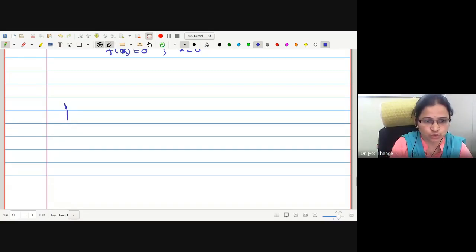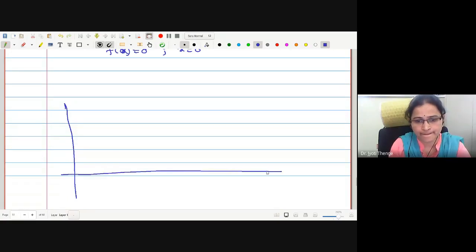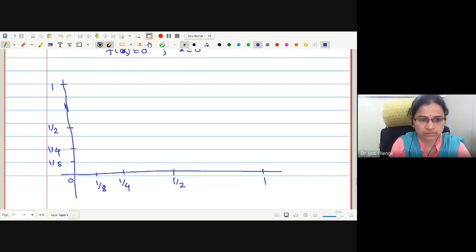This is method 2 actually. This is 0. This is 1 say. Here also it is say 1. Here it is 1 by 2. This is 1 by 4. This is 1 by 2. This is 1 by 4. This is 1 by 8.